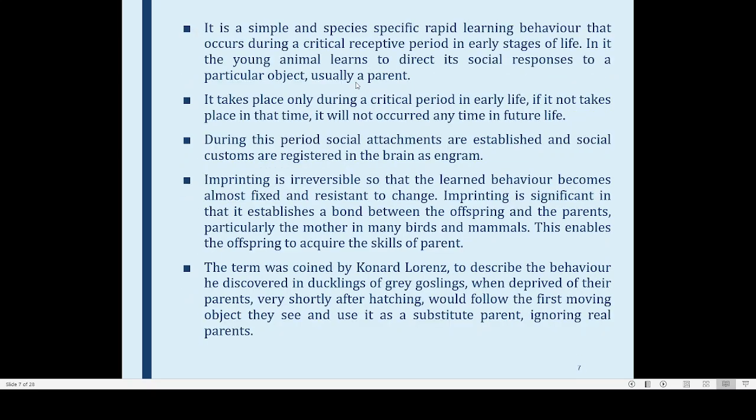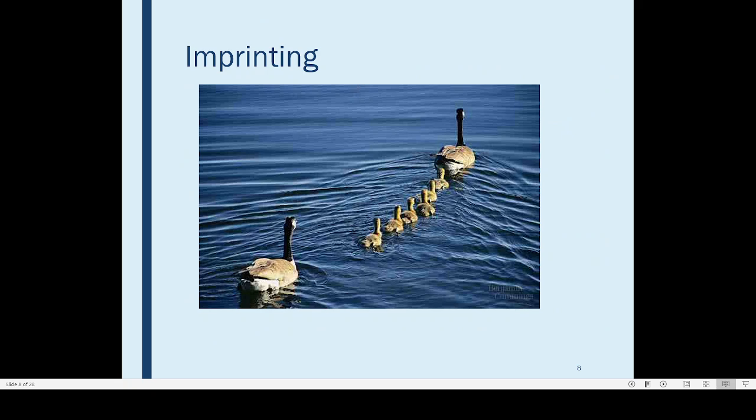When a newly hatched goose, this is the baby, is hatching out of the egg, the normal response of these animals is that they will follow the first moving object they see. Naturally, the first moving object they see is their mother. So they have a tendency to blindly follow their mother.